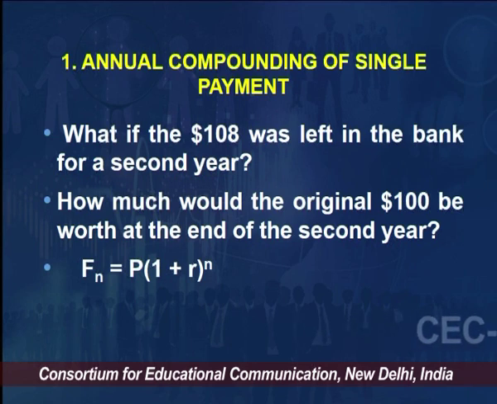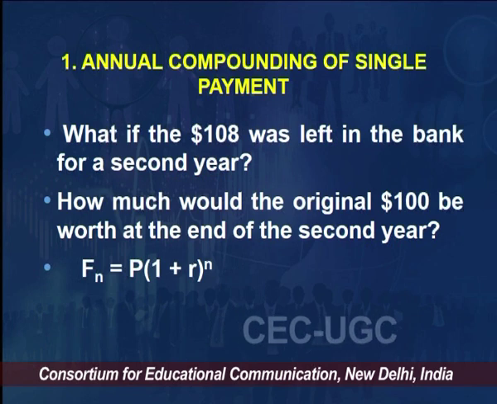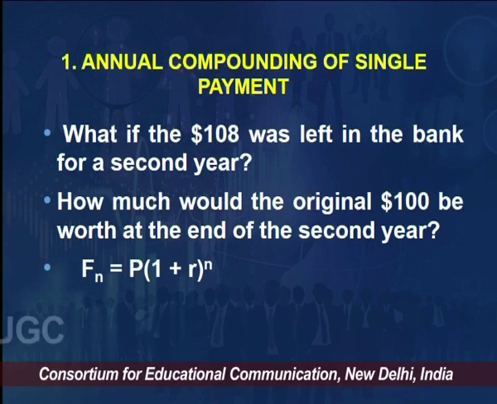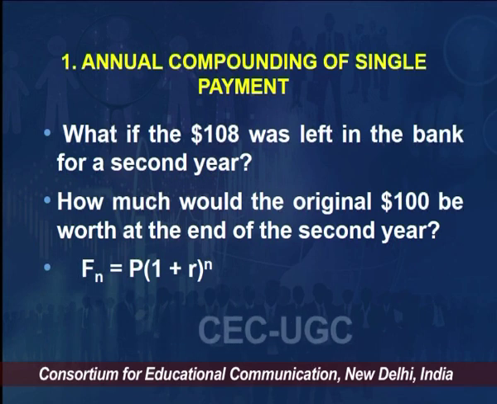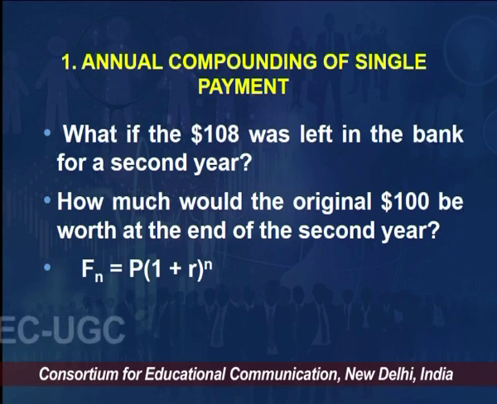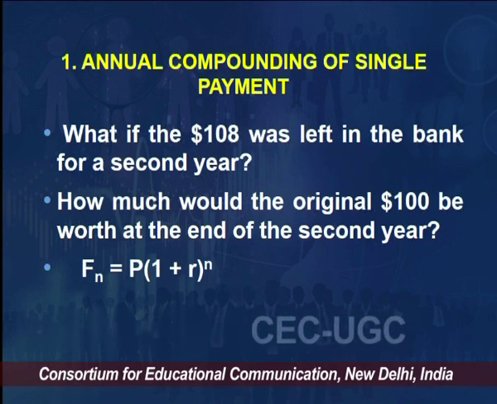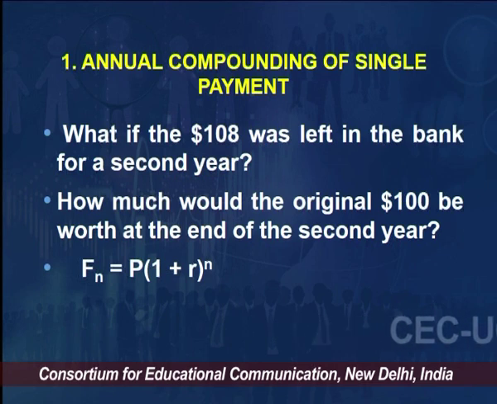Basically, understand what is happening here: 100 rupees is deposited only once, and n is whatever is given, here 2 years in this example, and the rate of interest is 8%. Any rate of interest could be there, and R would be replaced by that rate: 0.08, 0.07, 0.05, 0.09, whatever the rate is.